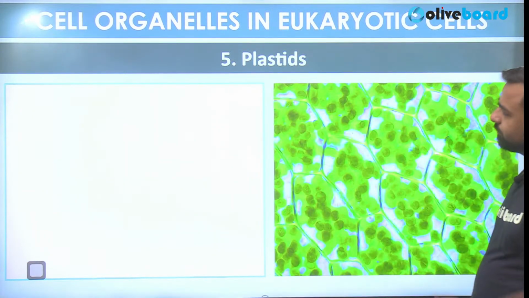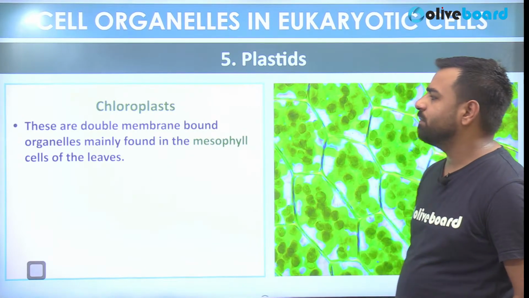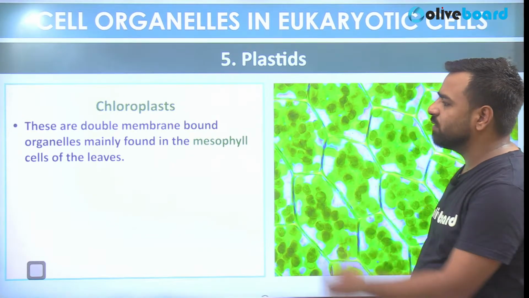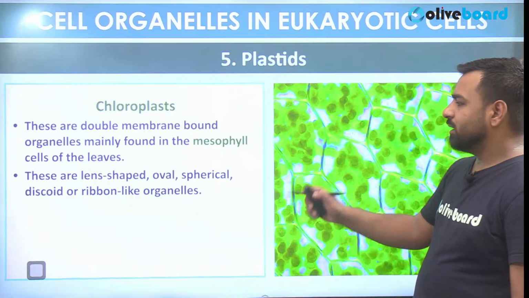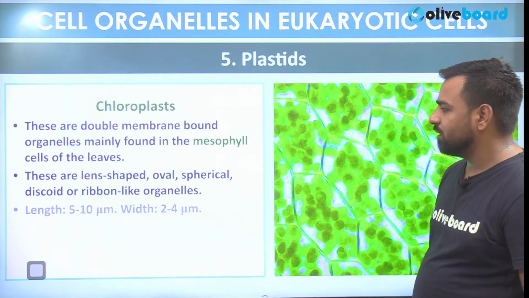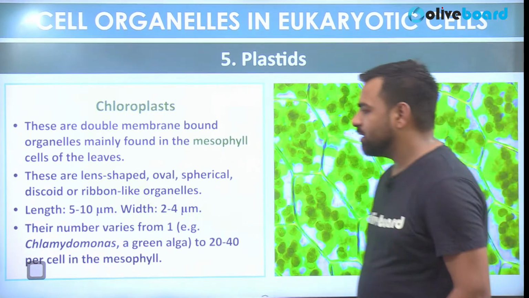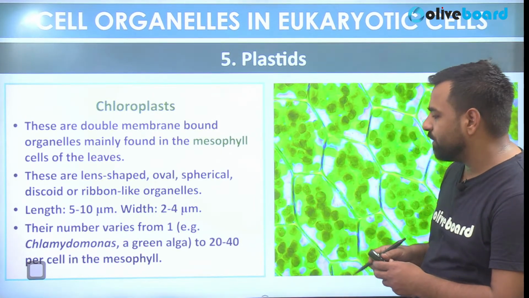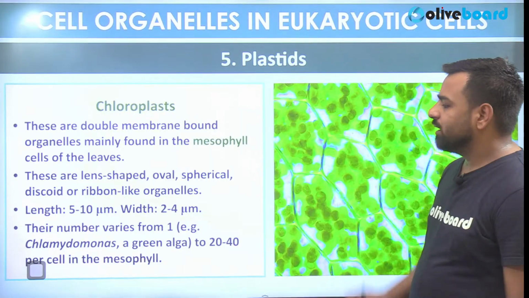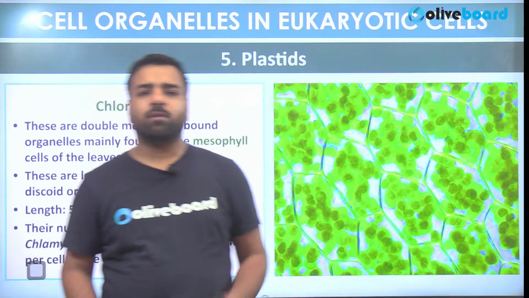So here finally, if I talk about this chloroplast, they are double membrane bound organelles which is mainly found in the mesophyll cells of the leaves. They are lens-shaped, oval, spherical, discoid and ribbon-like organelles. This is the length and this is the width. And in short, yes, their number varies from 1 to 20 to 40, depends from cell to cell. So that's all from the cell chapter.